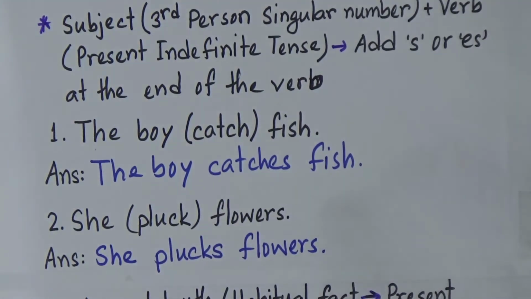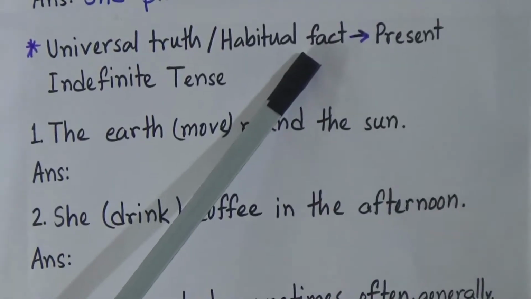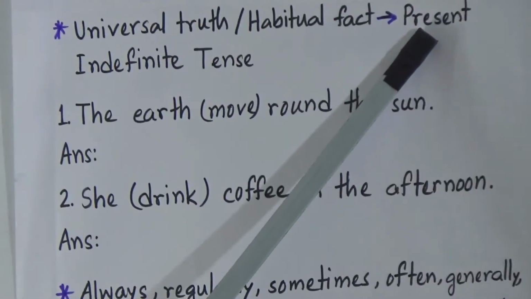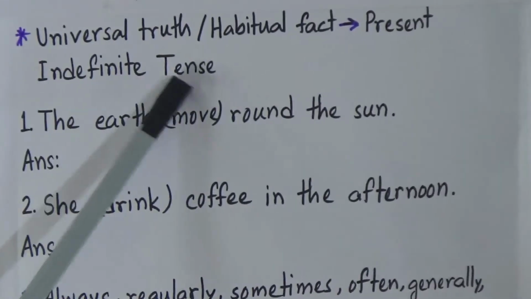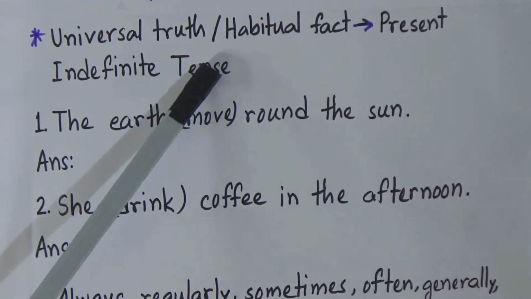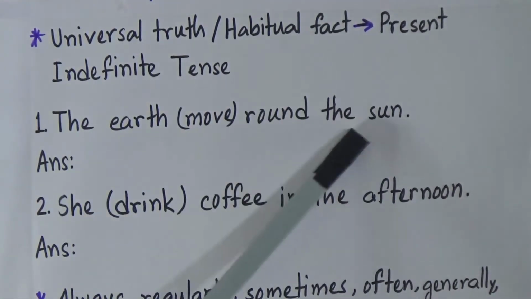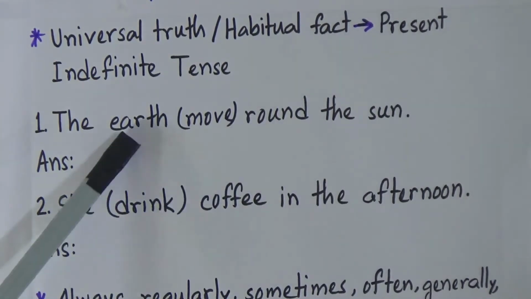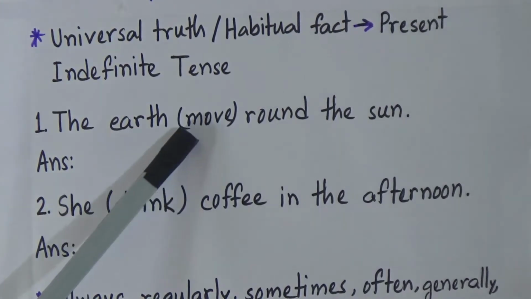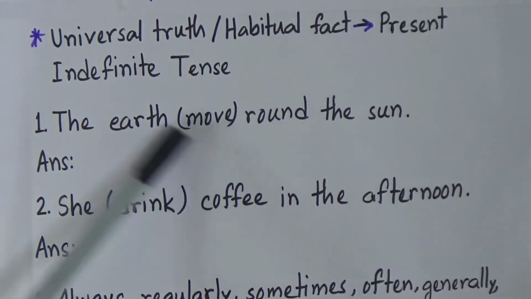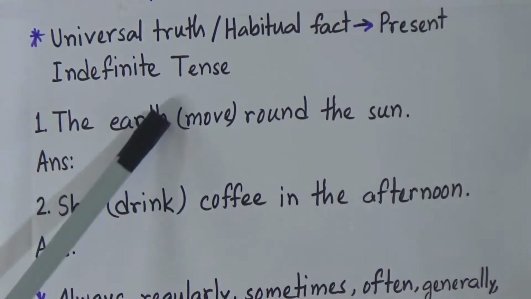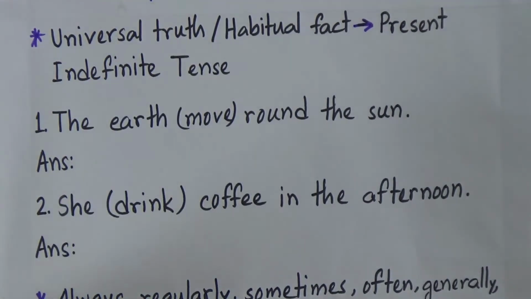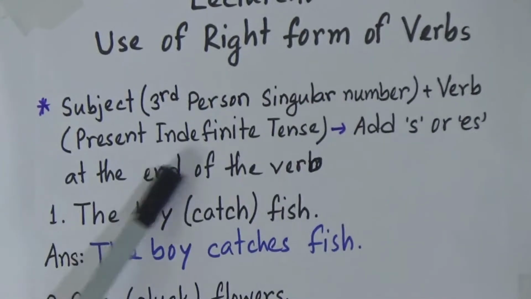Now if you find a universal truth or habitual fact, the sentence will be in present indefinite tense. Now look, the earth moved round the sun. It is a universal truth, so it will be present indefinite tense. Our verb is moved. Is it the correct form? Now look at the first rule: if the subject is third person singular number, we add s or es at the end of the verb.